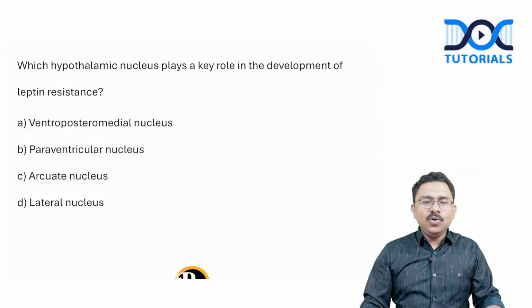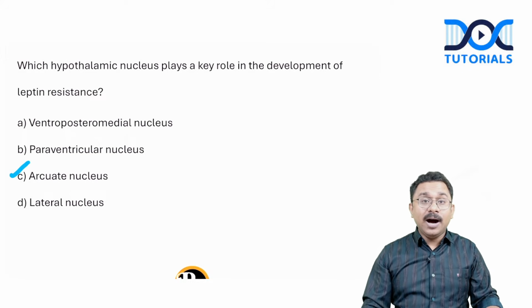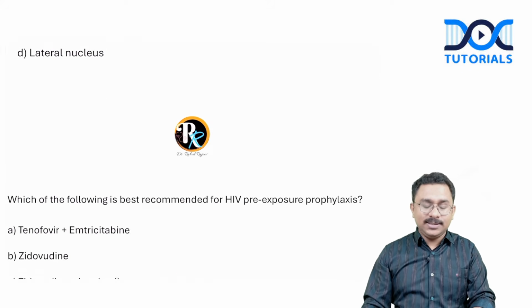Which hypothalamic nucleus plays a key role in the development of leptin resistance? Again, a factual question. The answer for this will be arcuate nucleus. Option C will be the answer.